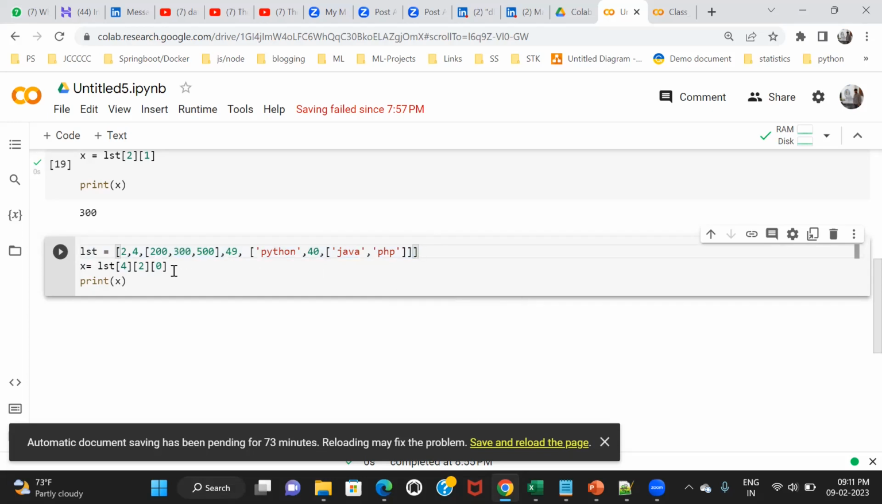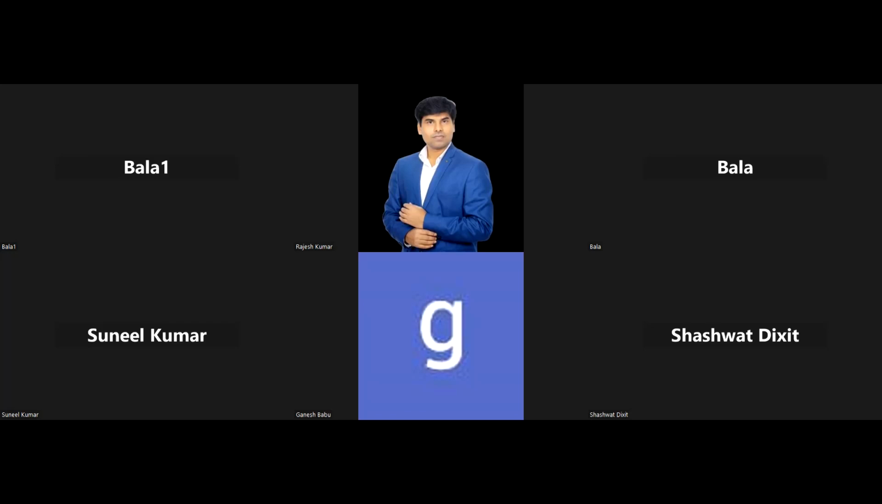Okay, so use negative indexing now. The result should be the same. I want to pull Java, but I want to use a different, negative approach. And if you're done, Sunil, then you can share the screen for everyone.